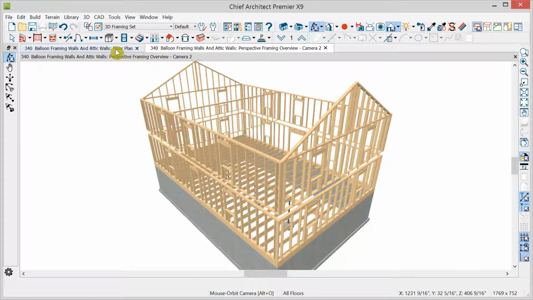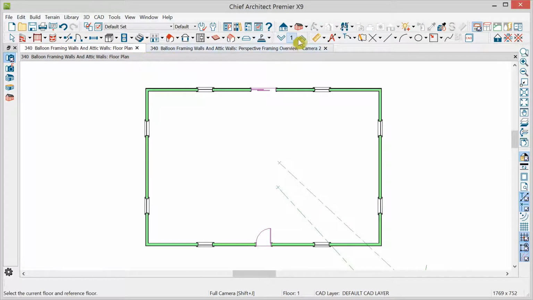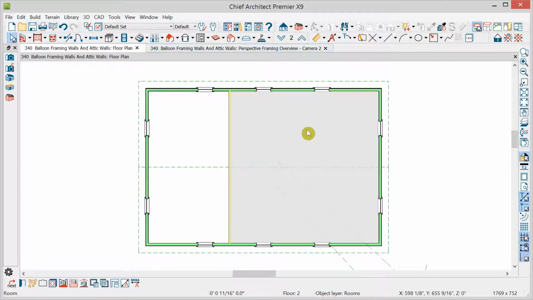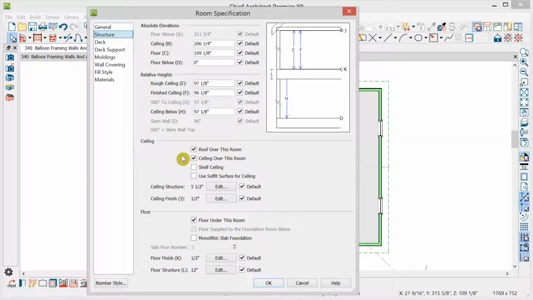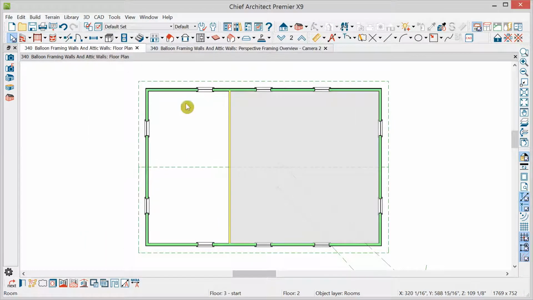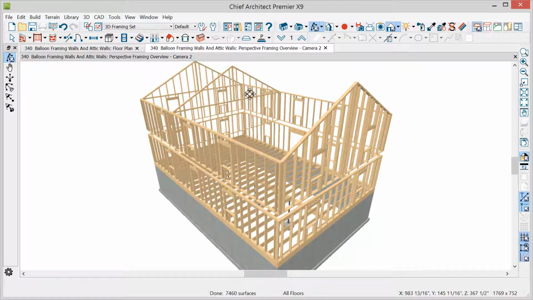Let's go back to the floor plan, go up to floor 2, and I'll select this room, open it, and tell it not to have a ceiling. And when we switch back to the camera, it will automatically reframe. This balloon frames automatically, and this does not balloon frame.